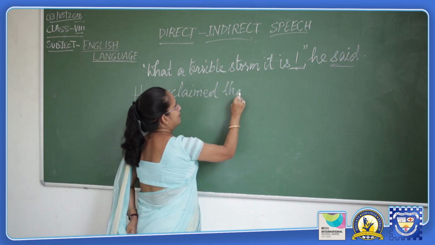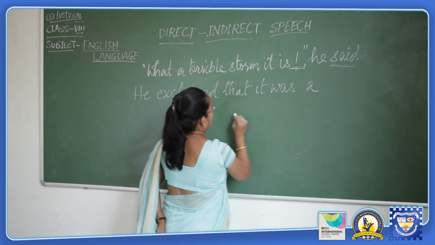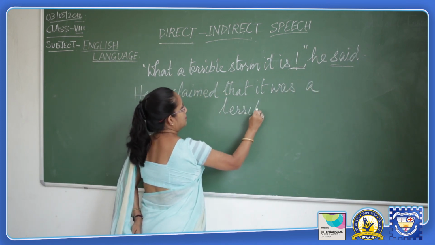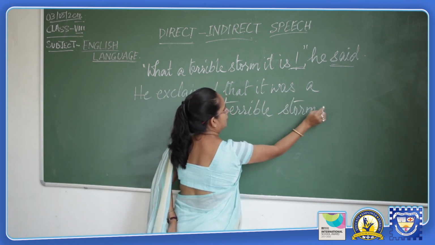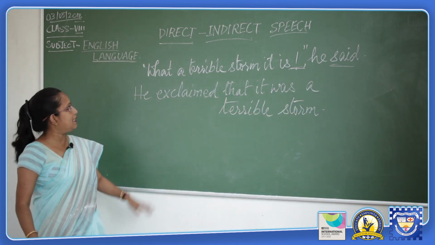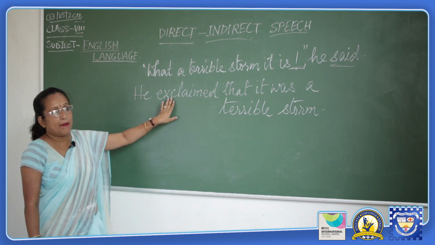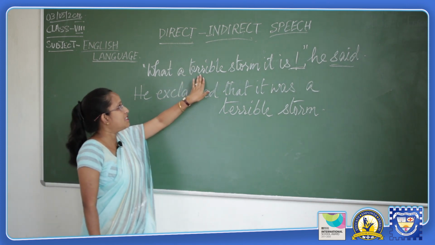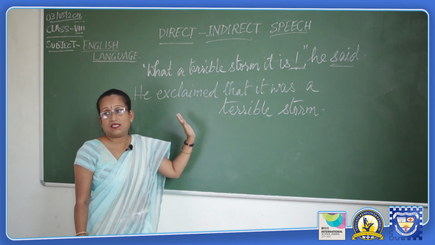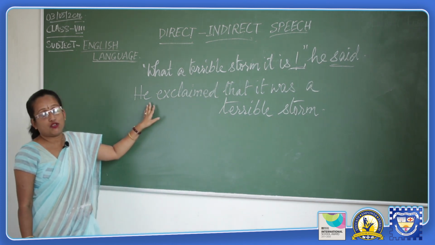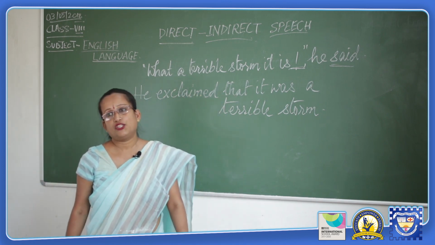that it was a terrible storm. I hope this is clear that the introductory verb becomes he exclaimed, because this is a matter of surprise, since it was a terrible storm and we are all surprised and we exclaim when we see a terrible storm. So, when we report this to somebody, we say he exclaimed that it was a terrible storm.